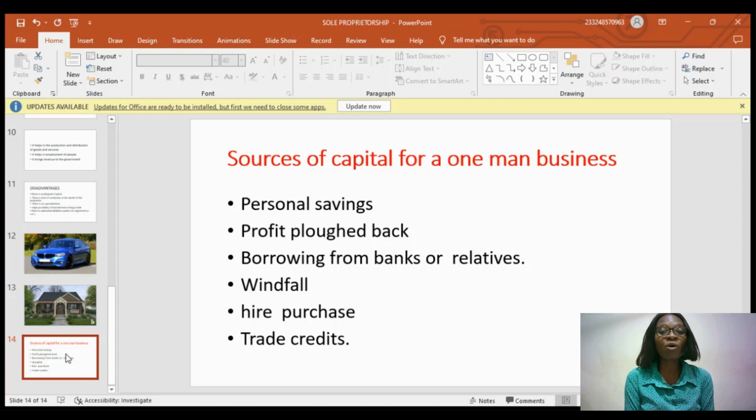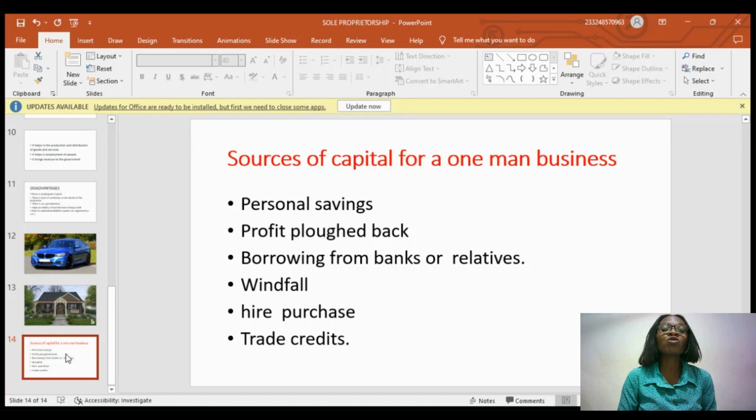You must consider the interest rate. If possible, get a loan that has zero interest on it. If it's not possible, then make sure the interest rate on the loan is very, very minimal, so that it will not even affect the profit you are going to make. If not, you end up using all your profit in paying for interest, which doesn't make sense, right?